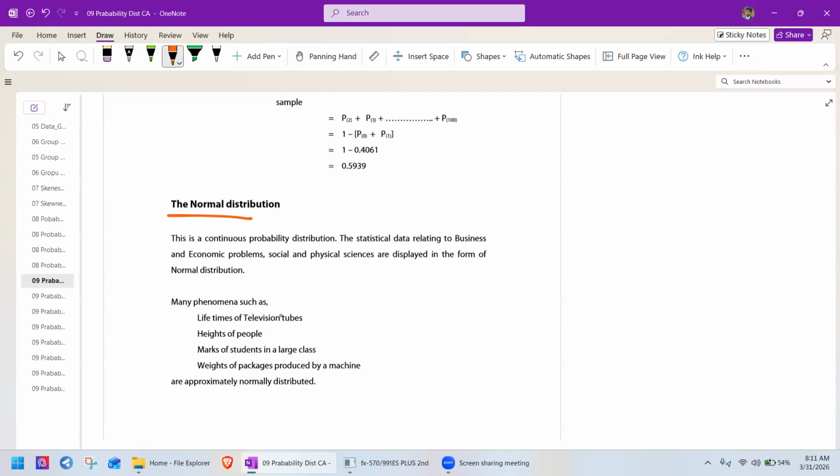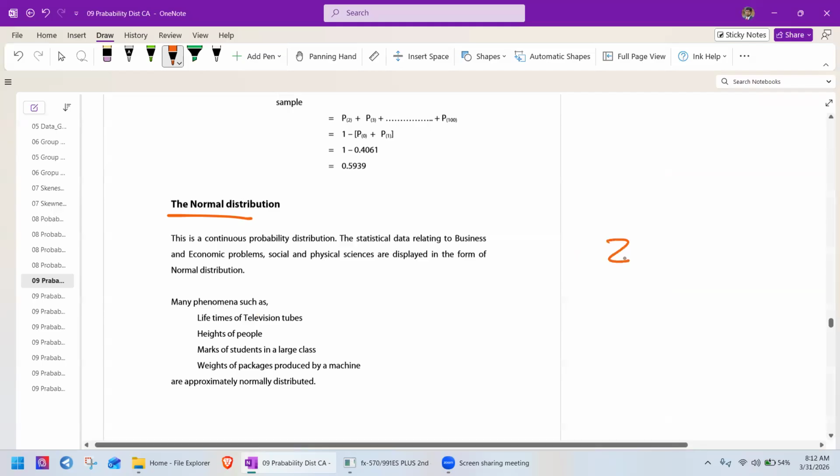So that is why, in your A level, advanced level university admission, they use the normal distribution function. That's why you get a Z-score. Based on this principle, they apply the Z-score.